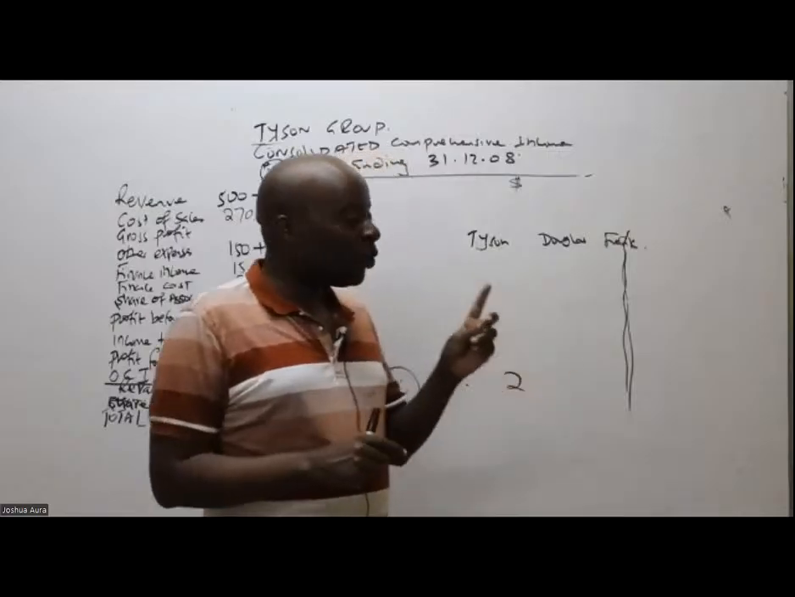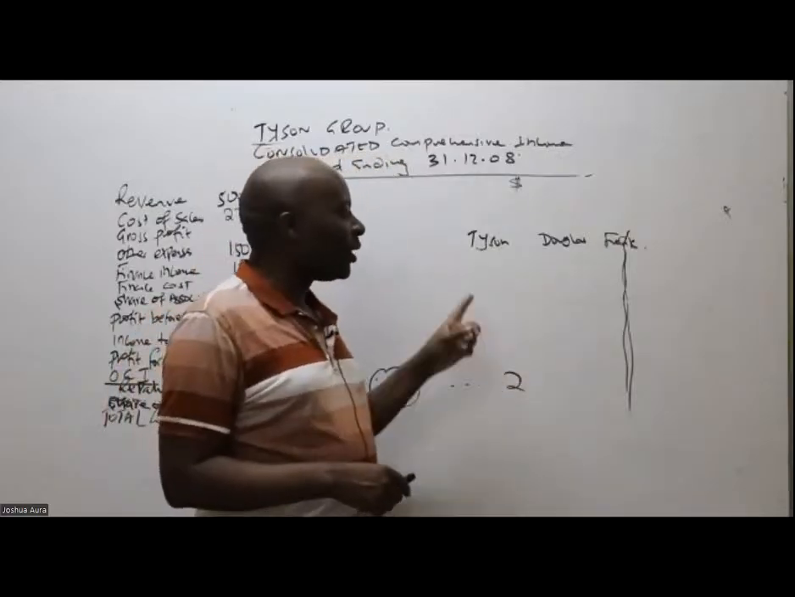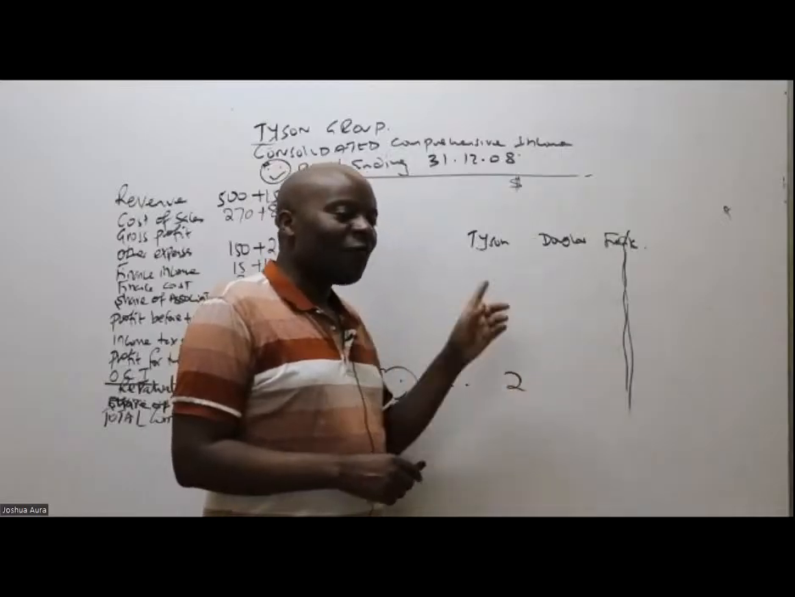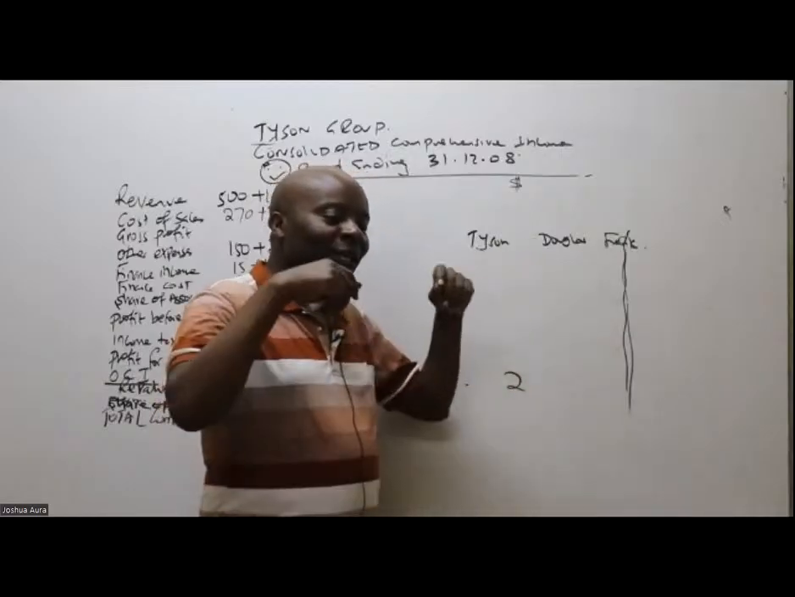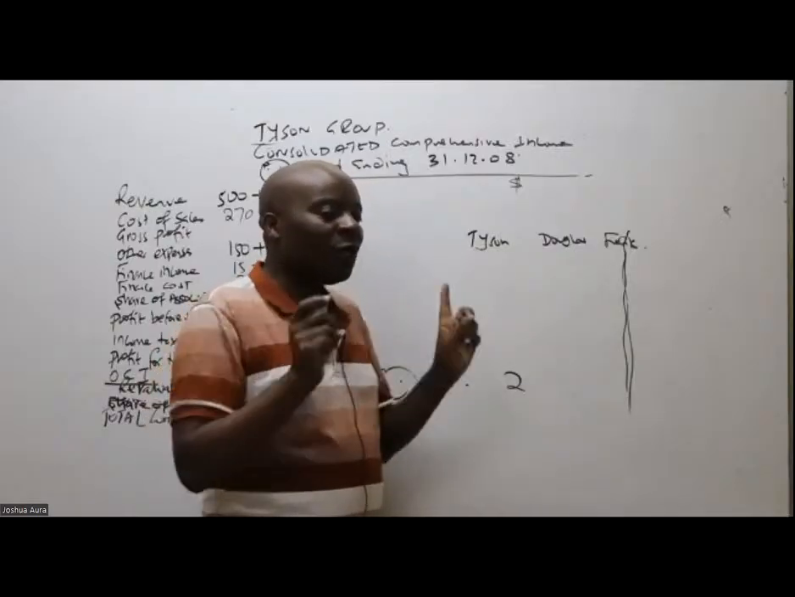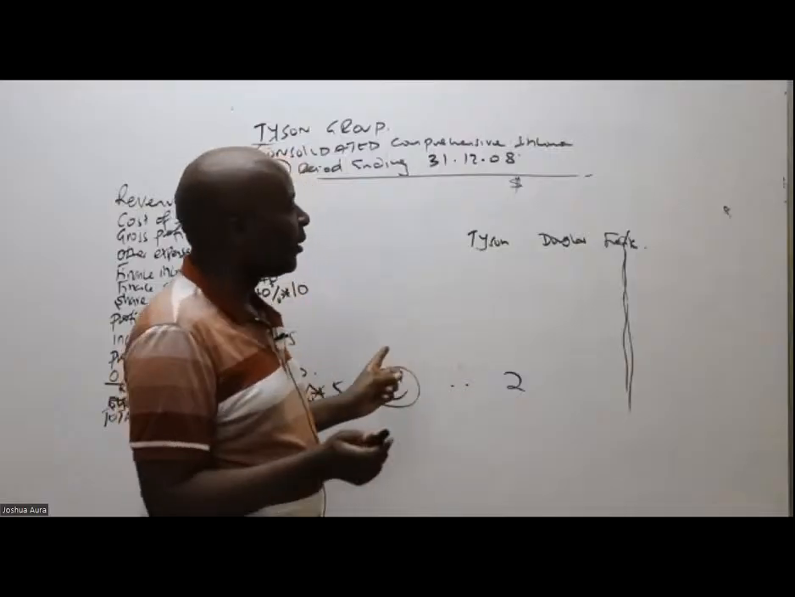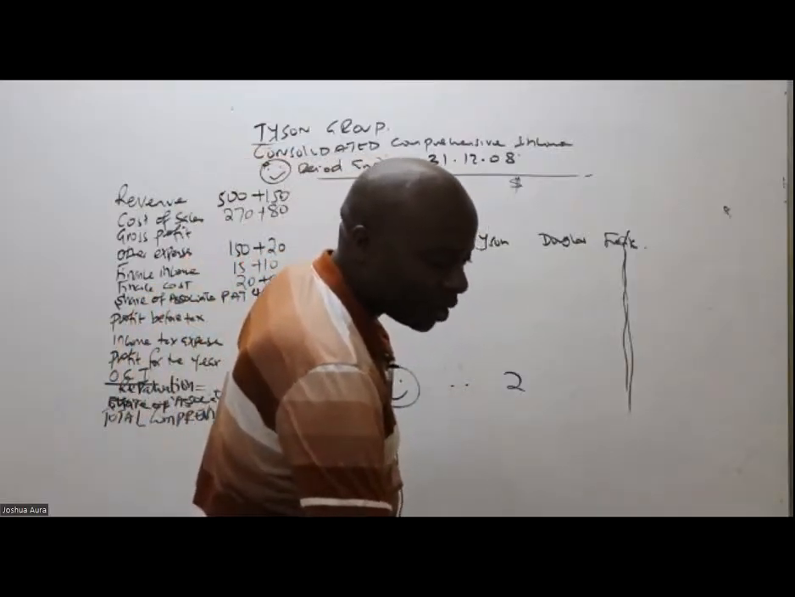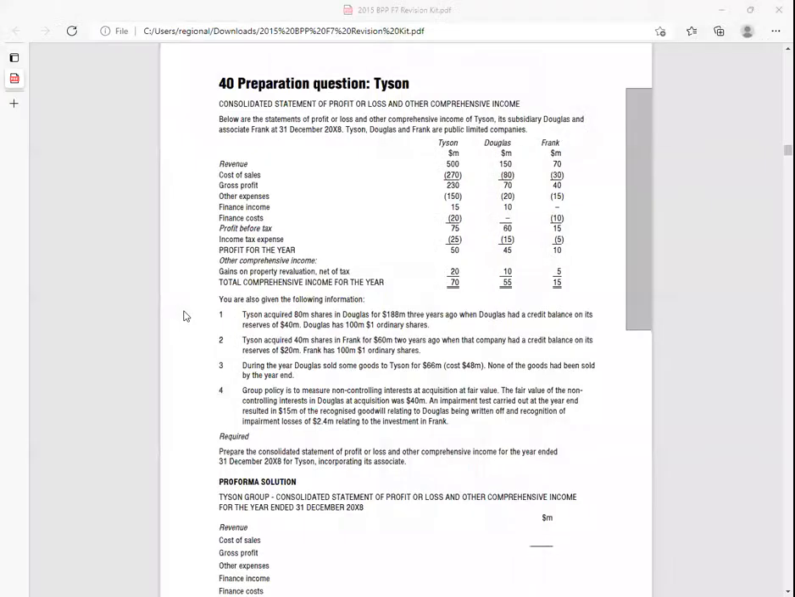So here, and you will see from your past papers, the examiner cheating you that the parent and associate did business. If parent and associate have done business, please don't cancel that transaction. That is not business within the nucleus family. So here there is a business that took place within the nucleus family, which has to be cancelled. So you're told here, during the year, Douglas sold goods to Tyson for 66 million.